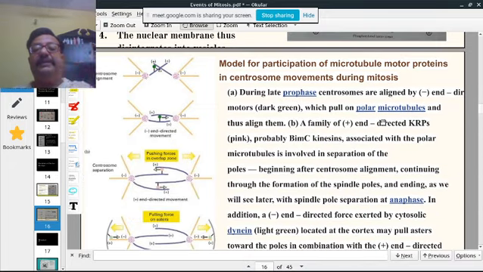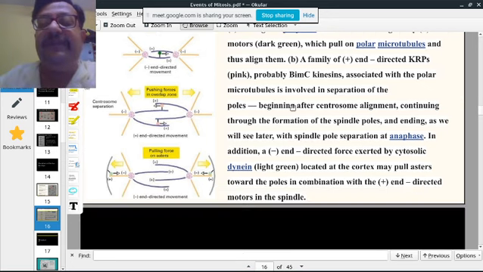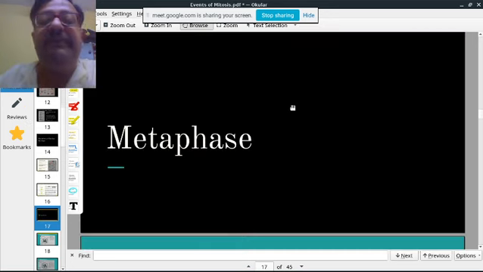This part I will talk about a bit later. Once I finish metaphase, I will introduce you to molecular motors. This actually covers the centrosome movement during mitosis, what happens during late prophase, and how the molecular motors move. Just a bit later we will talk about that, but before that, we finish metaphase.